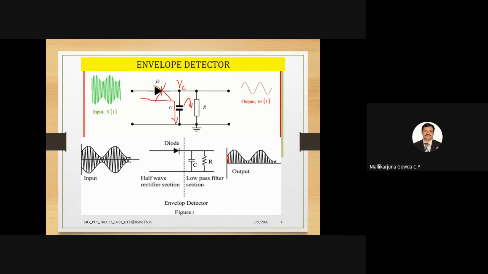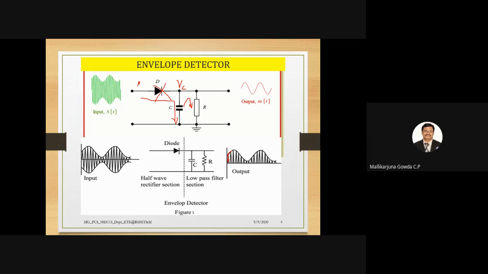So it will discharge. Again, what happens? The voltage at this point goes below the voltage at this point. Again, when the voltage at the anode of the diode is more than the voltage at the cathode of the diode, the diode gets forward bias and again starts conducting. When it is conducting, the capacitor starts charging again towards the peak voltage. So this charging, discharging, charging, discharging will follow, or track, the envelope of the modulated signal.